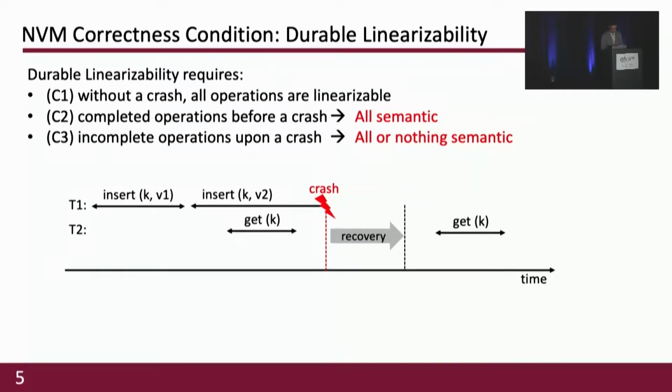First, if the get before the crash does not see the effect of the second insert, the get returns V1, which means the second insert is incomplete and should preserve the all-or-nothing semantic. So the get after the crash should return V1 or V2. Second, if the get before the crash does see the effect of the second insert, which means the second insert is completed and should preserve the all semantic, the get after the crash should return V2.